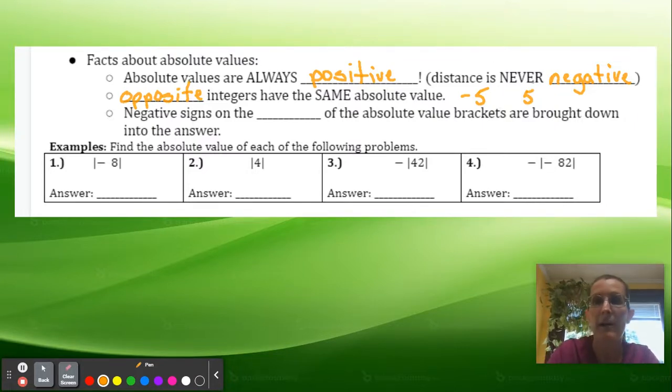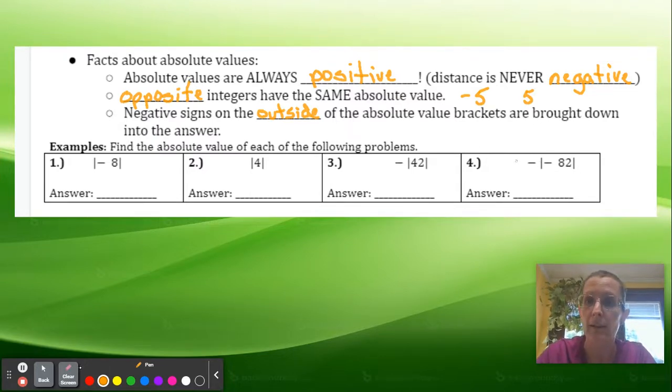And then the last thing about absolute value: if there are negative signs on the outside of the absolute value bars, then they are brought down. So absolute value itself is never negative, but like in examples 3 and 4 here, if you have a negative on the outside, then it stays outside the absolute value. We're going to look at number 4, and then you're going to do 1, 2, and 3 on Edpuzzle.